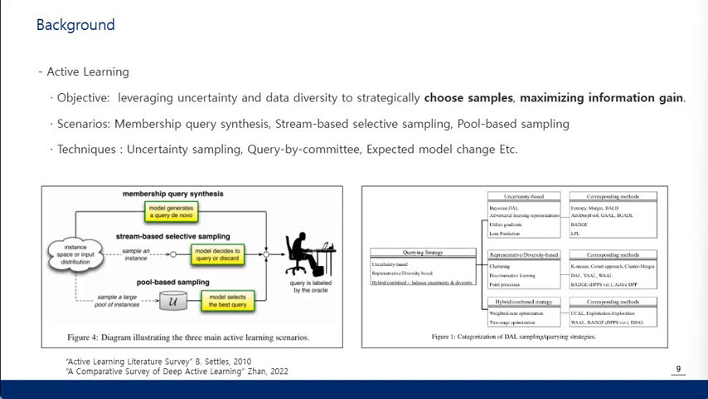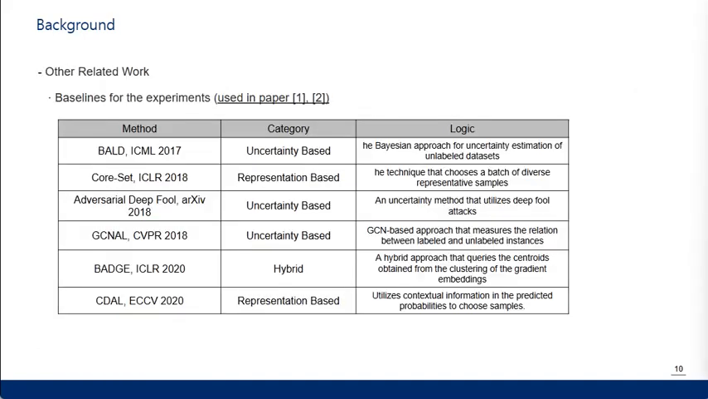There are three main scenarios and various techniques, and we will not go into each one in detail. But if I mention what is included in the paper, pool-based learning selects the most informative samples from a large pool of unlabeled data. And uncertainty sampling chooses samples where the model is least confident, smallest margin, or highest entropy. So the baselines used in Paper 1 and 2 are broadly categorized as follows.